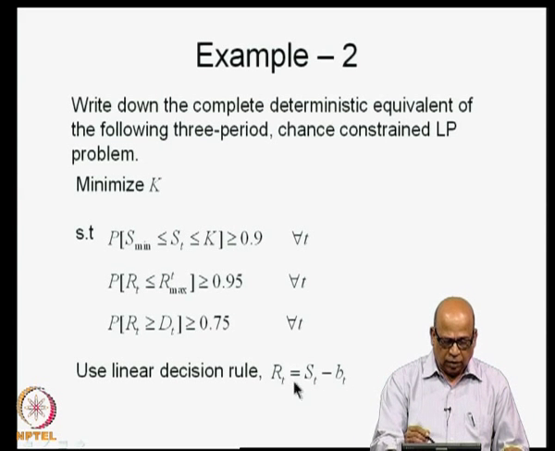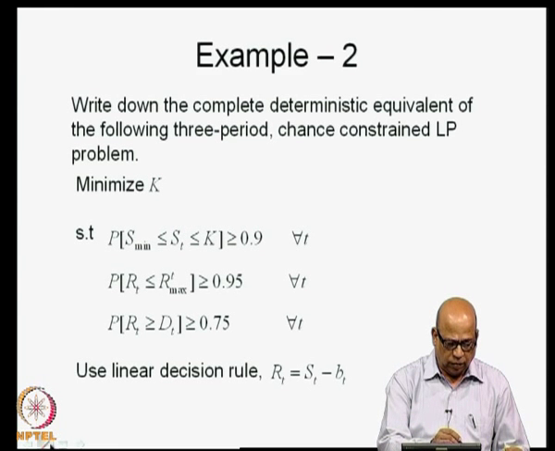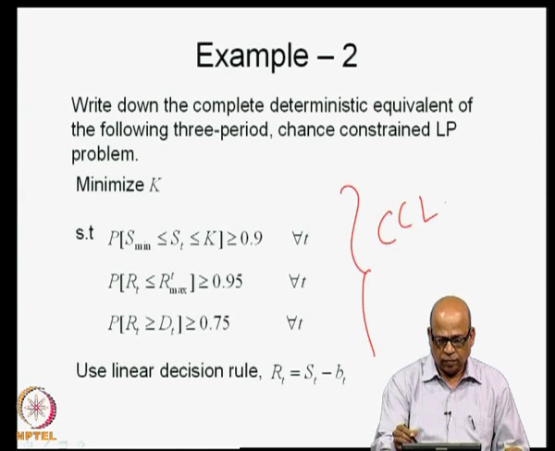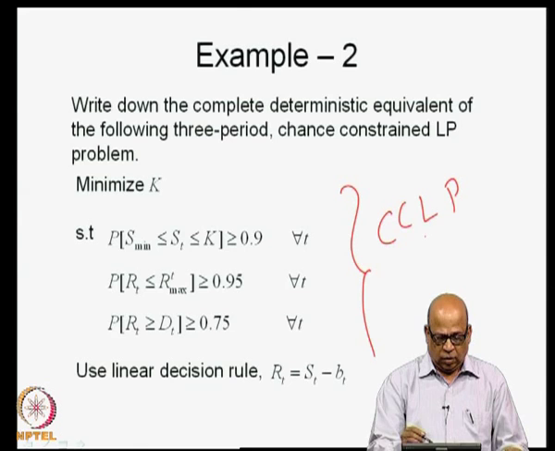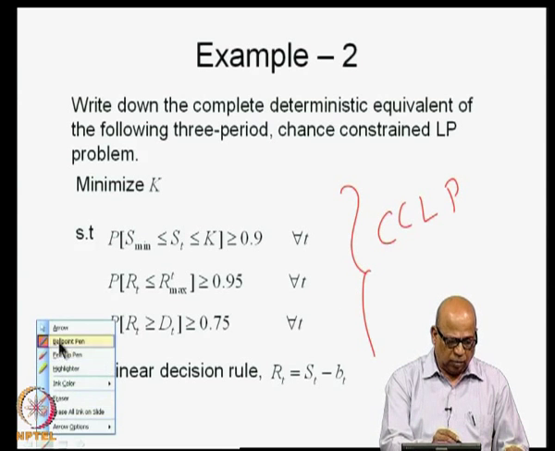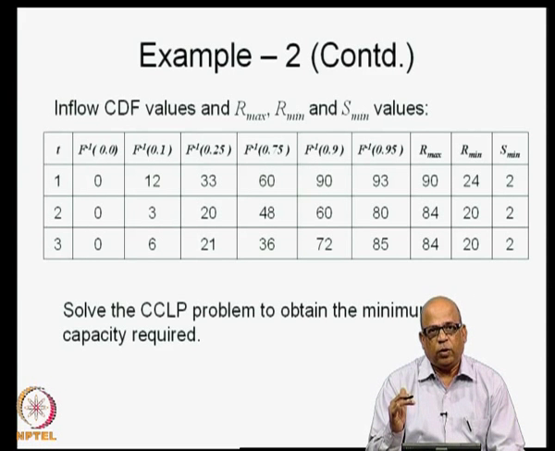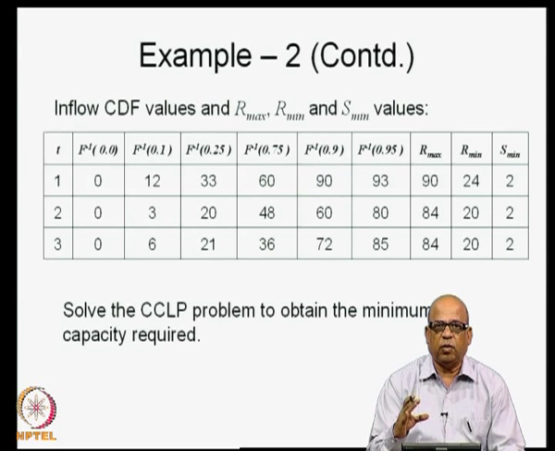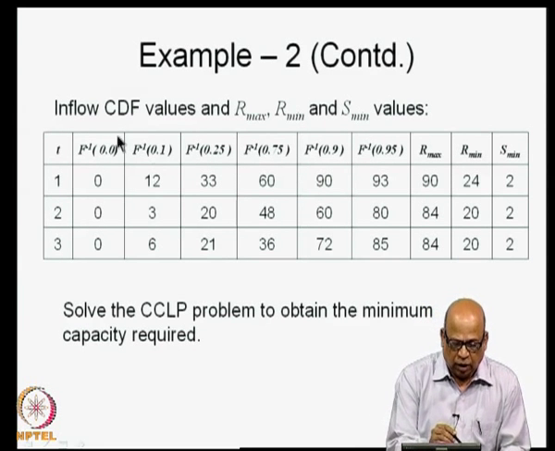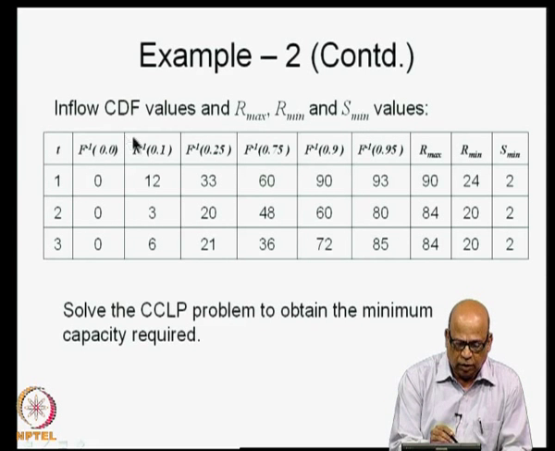So, using this LDR, we will convert this chance constrained LP. The way we have formulated this is called the chance constrained LP, CCLP. We will convert it into a deterministic equivalent. As I said, for us to be able to convert the chance constrained LP into a deterministic equivalent, you first need the probability distributions of the flows. So, we have this here up to this point, the probability distribution values.